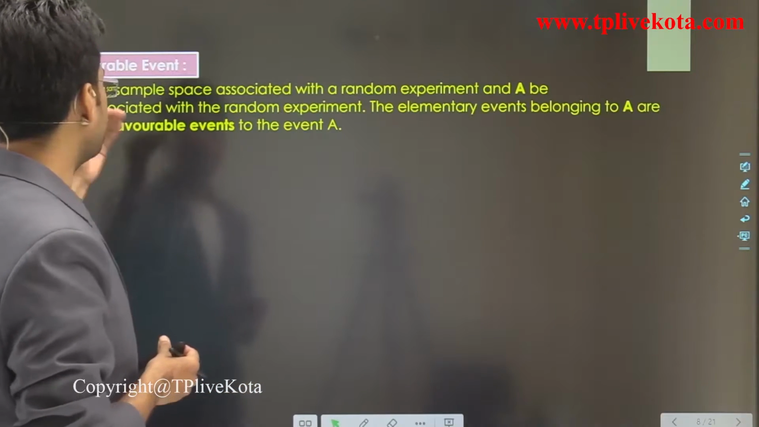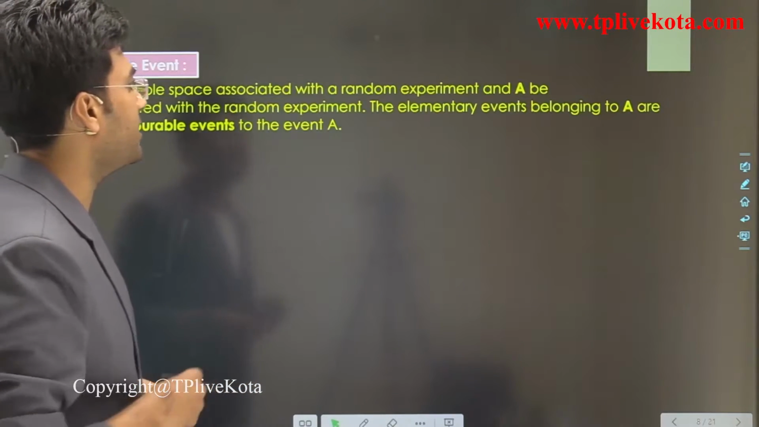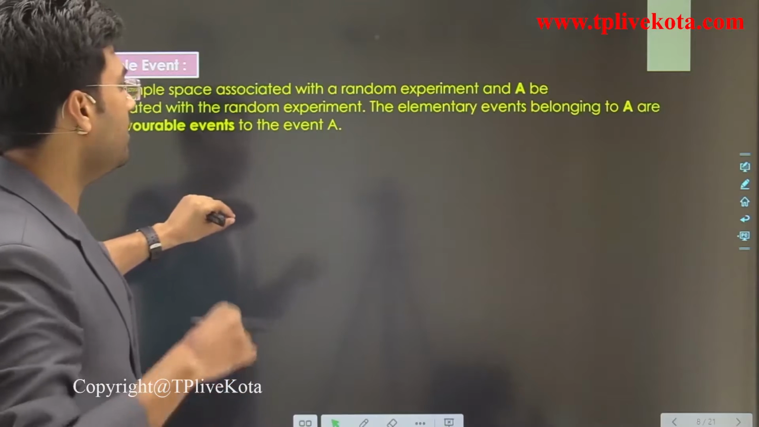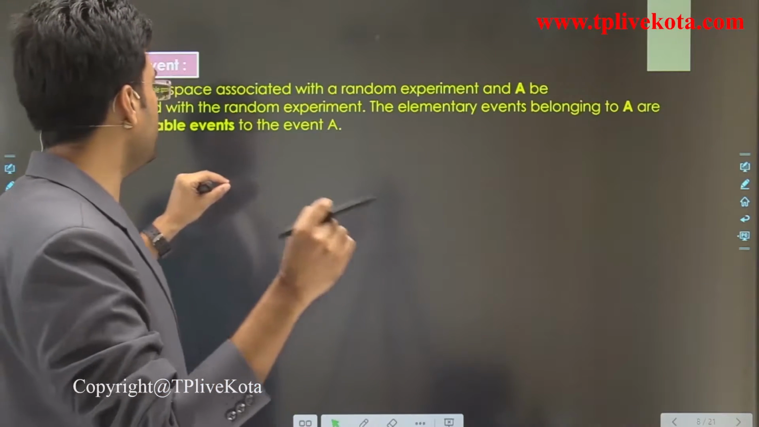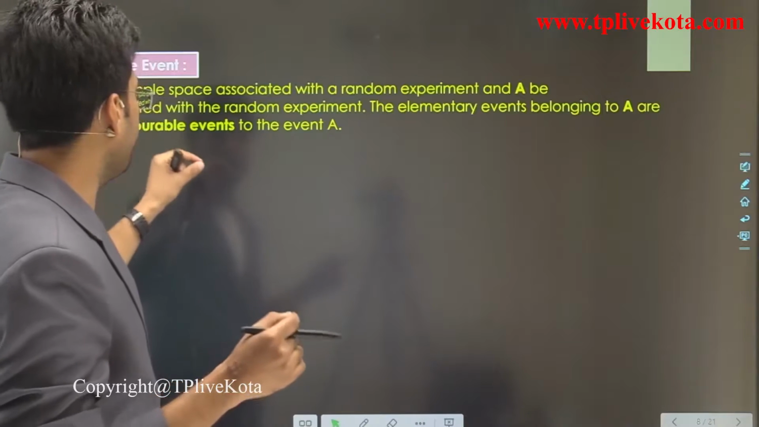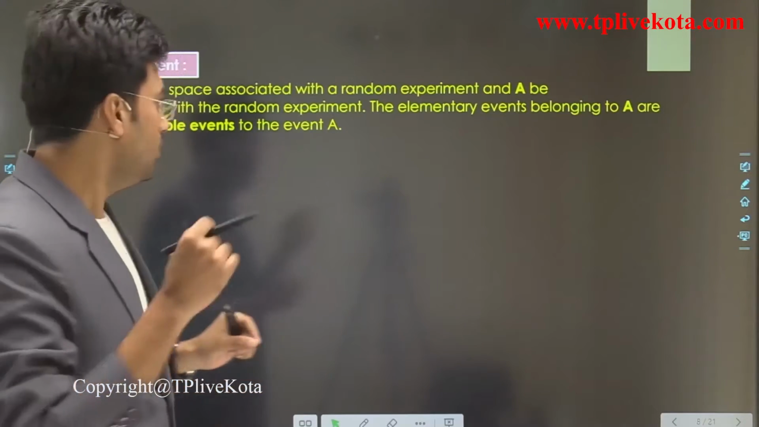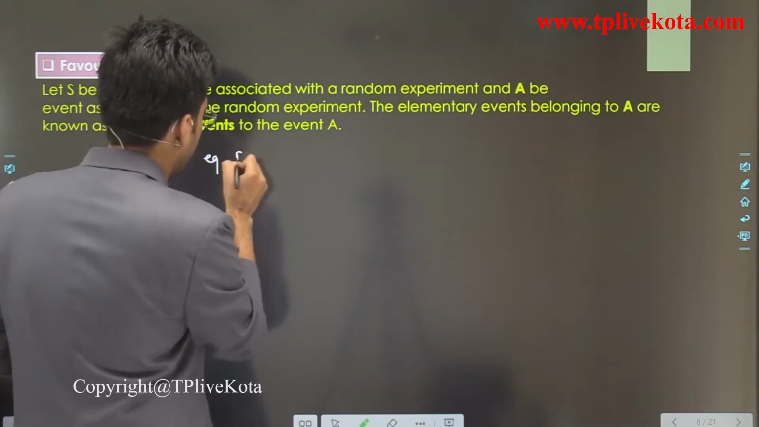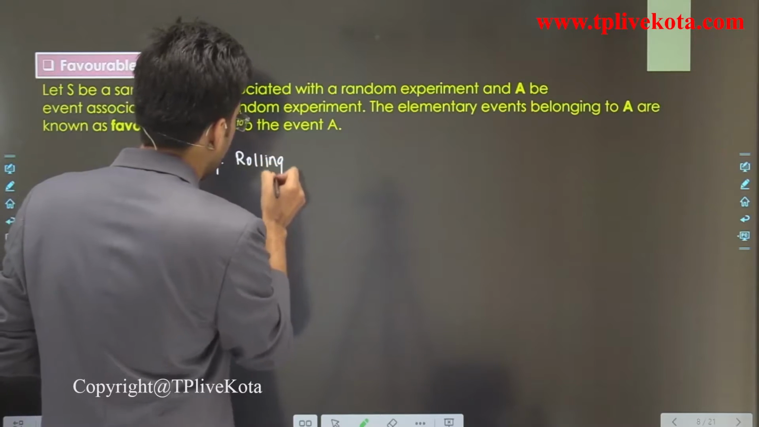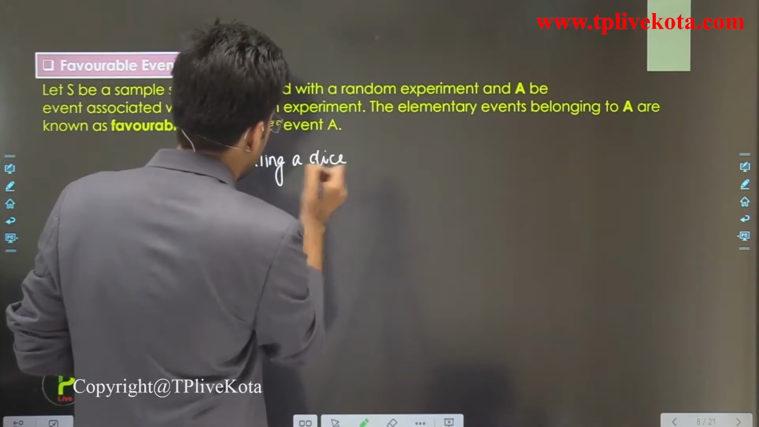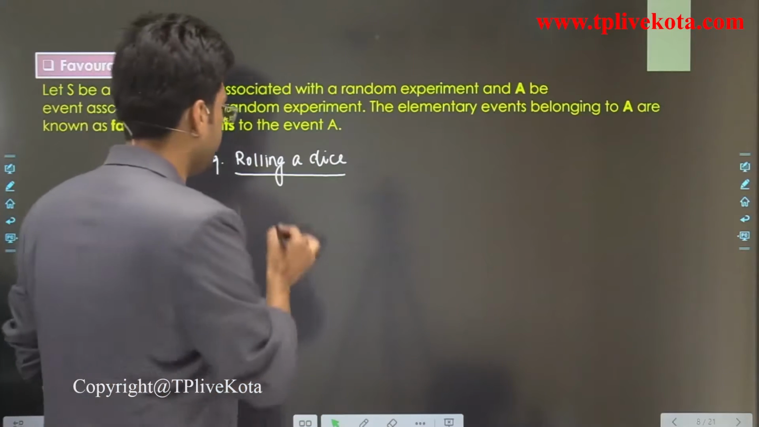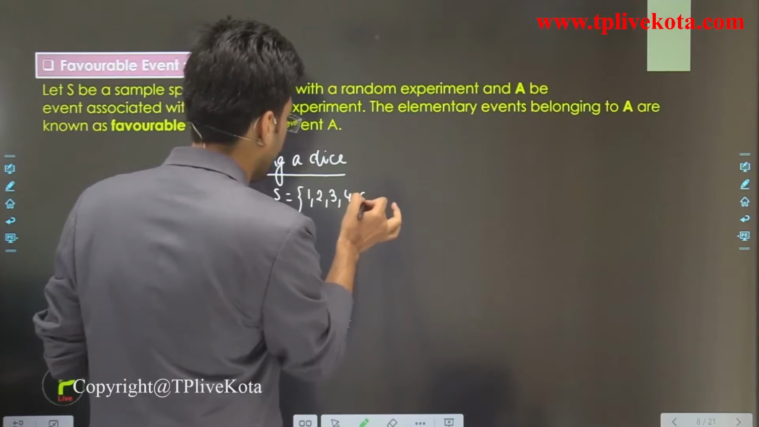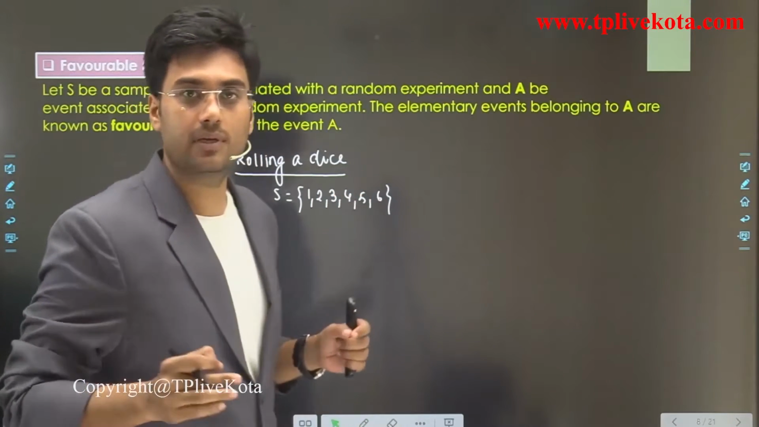So let S be the sample space associated with the random experiment and A be an event associated with the random experiment. The elementary events belonging to A are known as favorable events to the event A. Clear? So for example, if we roll a dice, then the total sample space is 1, 2, 3, 4, 5 and 6. This is the total possible cases.